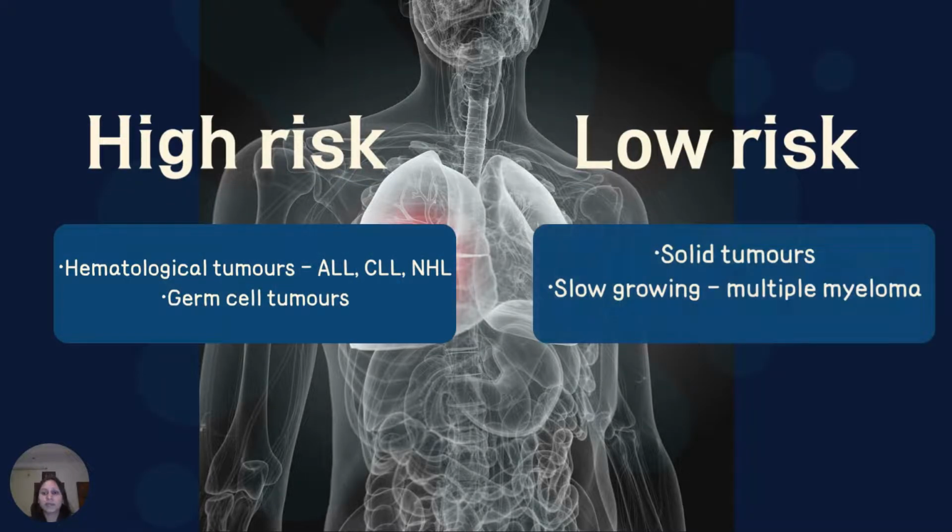Tumors with high risk are malignancies such as non-Hodgkin's lymphoma, acute lymphoblastic leukemia, chronic lymphocytic leukemia, and germ cell tumors. Solid tumors and slow-growing hematologic malignancies such as multiple myeloma have a much lower risk for tumor lysis syndrome.